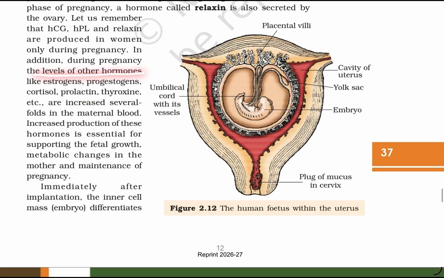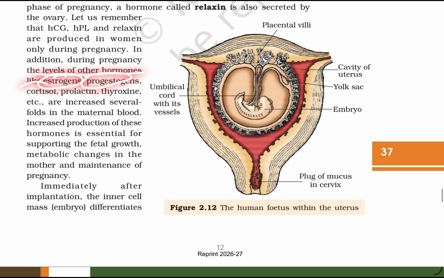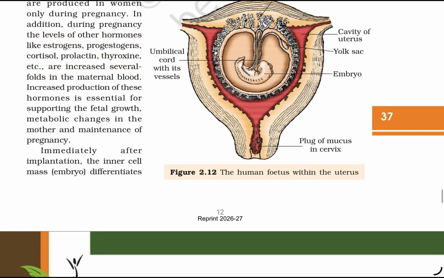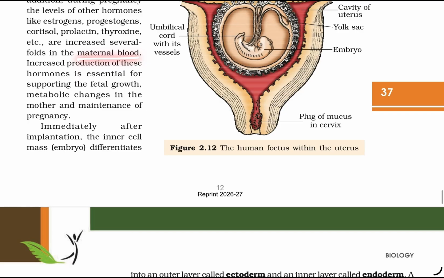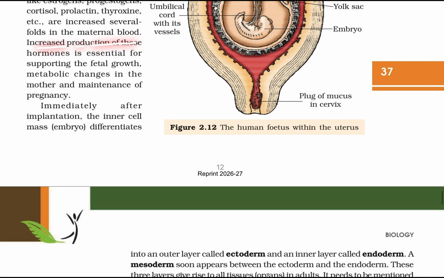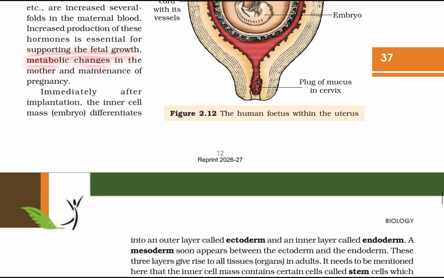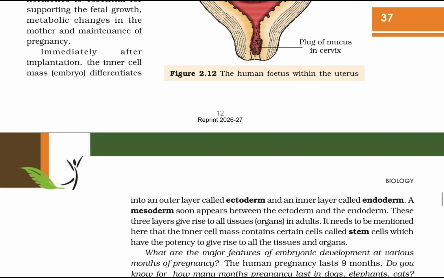In addition, during pregnancy, the levels of hormones such as estrogen, progesterone, cortisol, prolactin, thyroxine, etc. are increased several-fold in the maternal blood. Increased production of these hormones is essential for supporting fetal growth, the metabolic changes in the mother, and the maintenance of pregnancy.